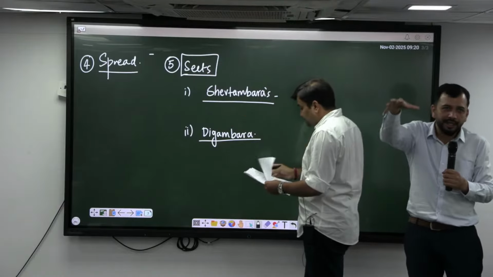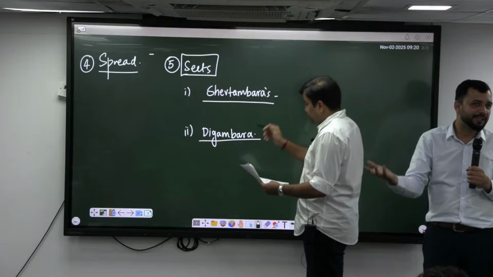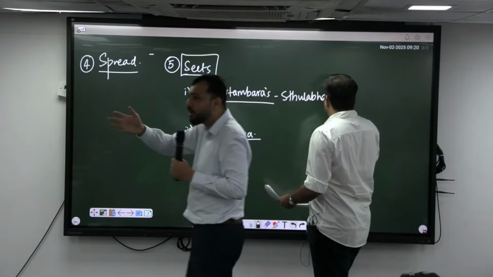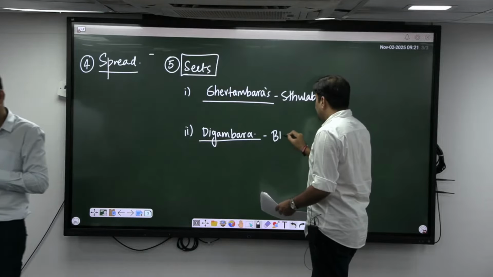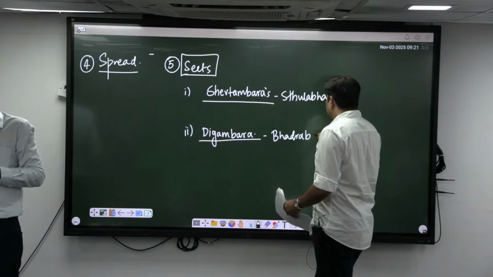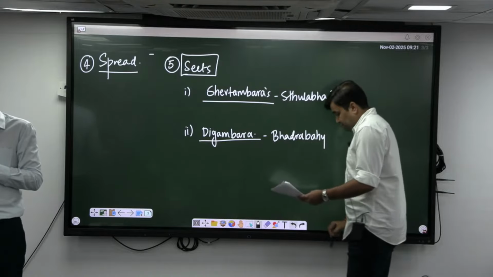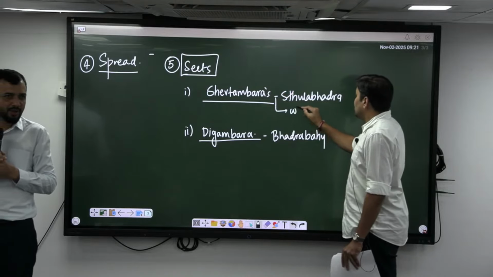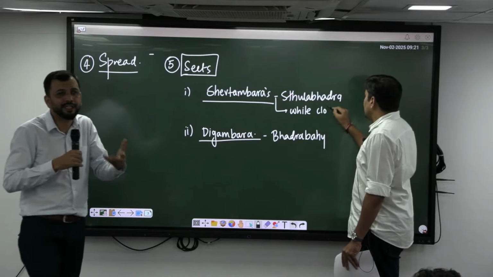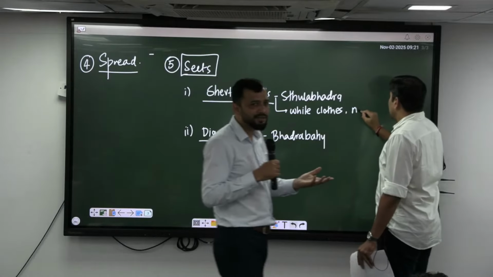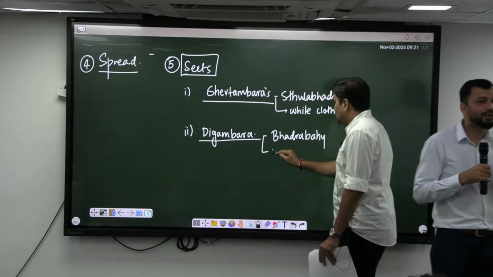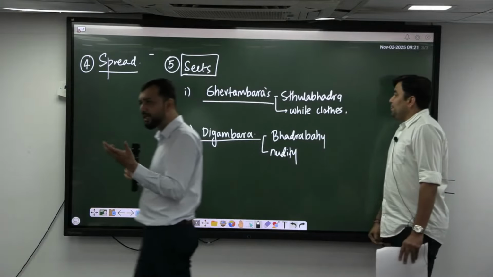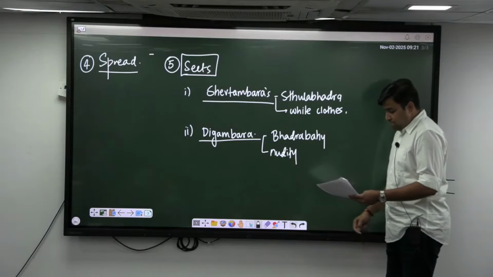But those who stayed there had issues with the changing situation. They could not have the same philosophy and follow the same thing, so they had to undergo some changes, right? They changed their original teaching to adjust themselves. Whoever never changed, we call them Digambaras. Who started wearing white clothes and changed the customs and other things, we call them Shvetambaras, right? Now for Digambaras, the leader is Bhadrabahu, and for Shvetambara, it is Sthulabahu. These two leaders' names you should know.